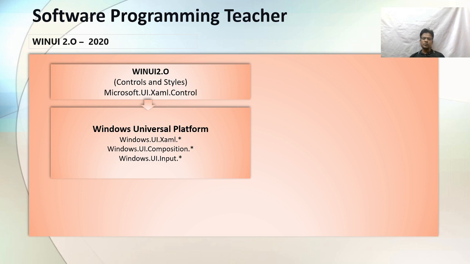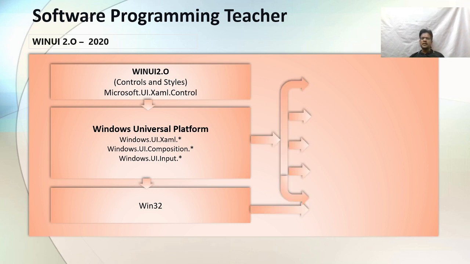Okay, next move to Win32. There are no major changes in Win32, but when we develop any app, at that time Win32 is required. That means Windows application. We can see here, I'm going to present Windows Universal Platform and Win32. We can use those assemblies and that platform to develop Windows PC applications. It's not completely depending on anything else.